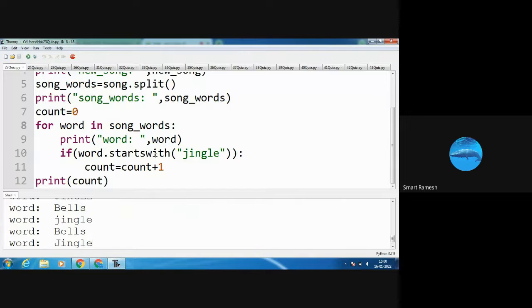So the condition is false again. This time the word is all. Whether all starts with jingle, again wrong. Next the word is the, again wrong. Next word is way. Way starts with jingle, again wrong.